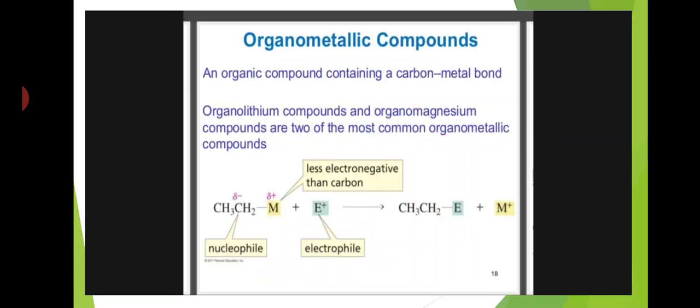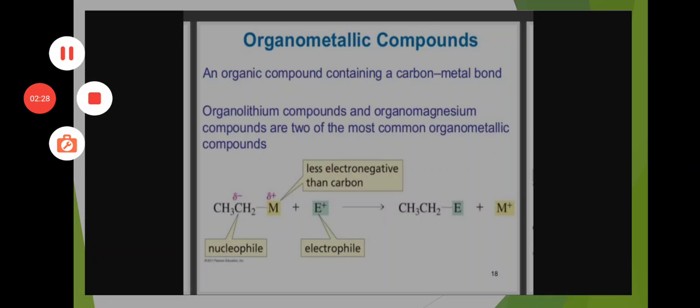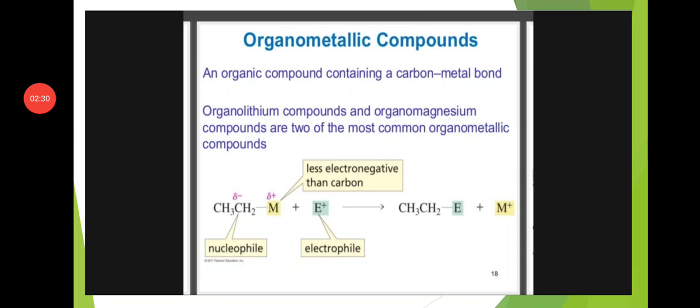Organolithium compounds and organomagnesium compounds are two of the most common organometallic compounds.